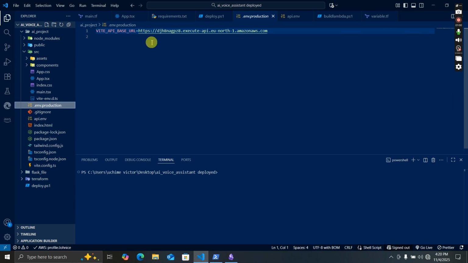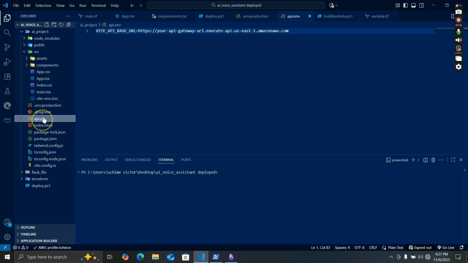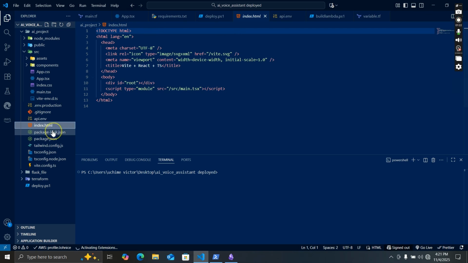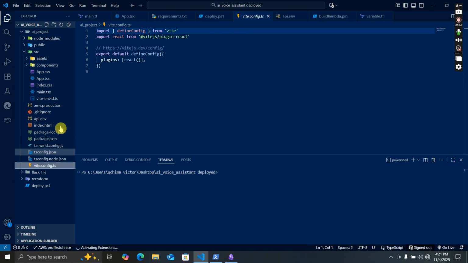And then this is my URL. I will put my API Gateway URL here. I think you guys will understand this one later. This is the same one, so I can delete one and keep one. This is my index.html, my package.json, and all this stuff. So this is my front end code, my front end folder.